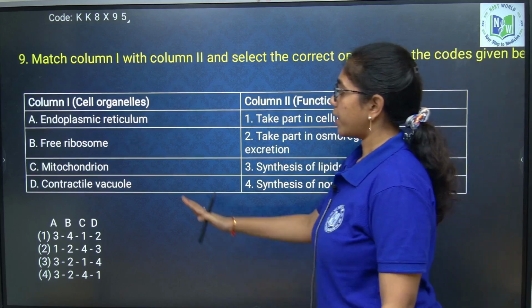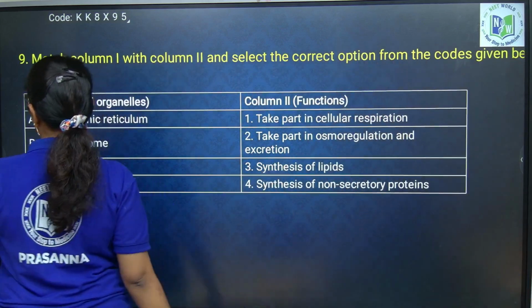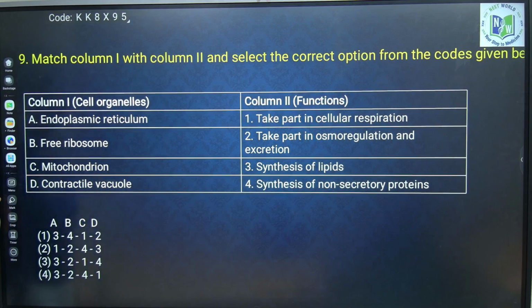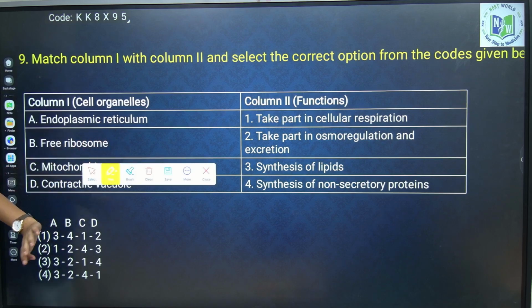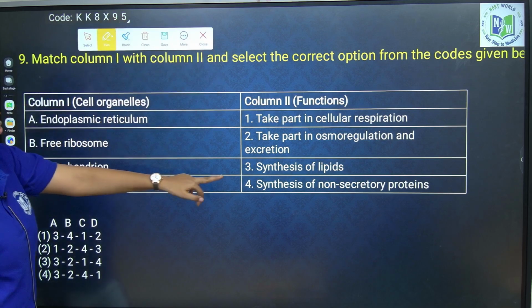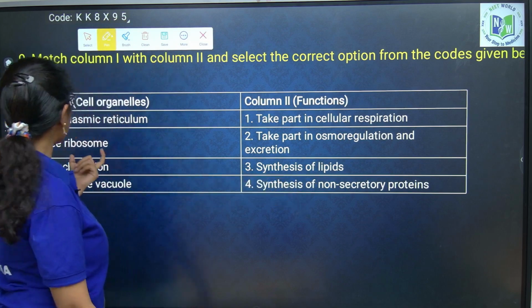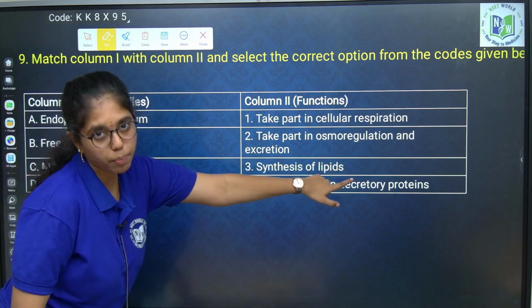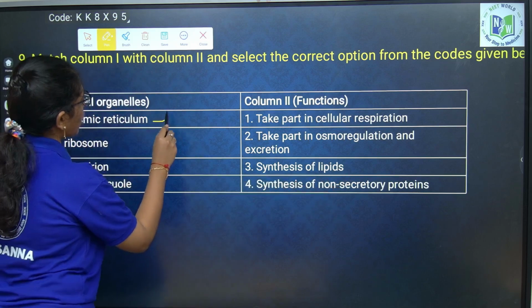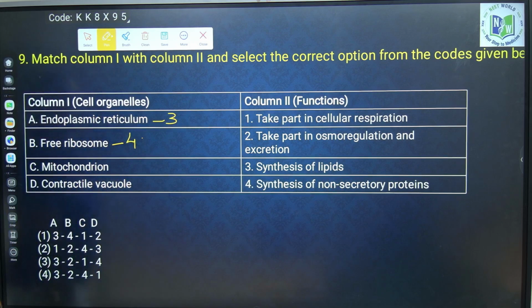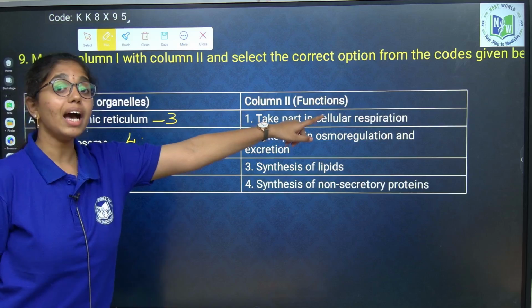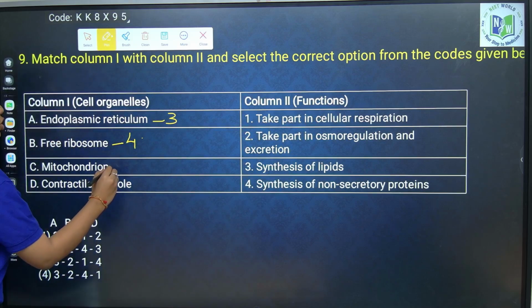Yes. Organelles are given. Their activity is provided in column 2. Endoplasmic reticulum, here SER or RER he didn't mention. So, we need to choose synthesis of lipids, as ribosomes will synthesize the proteins only. So, this will be option 3, this will be option 4. Mitochondria takes part in what, beta? Cellular respiration, and this is called as what?